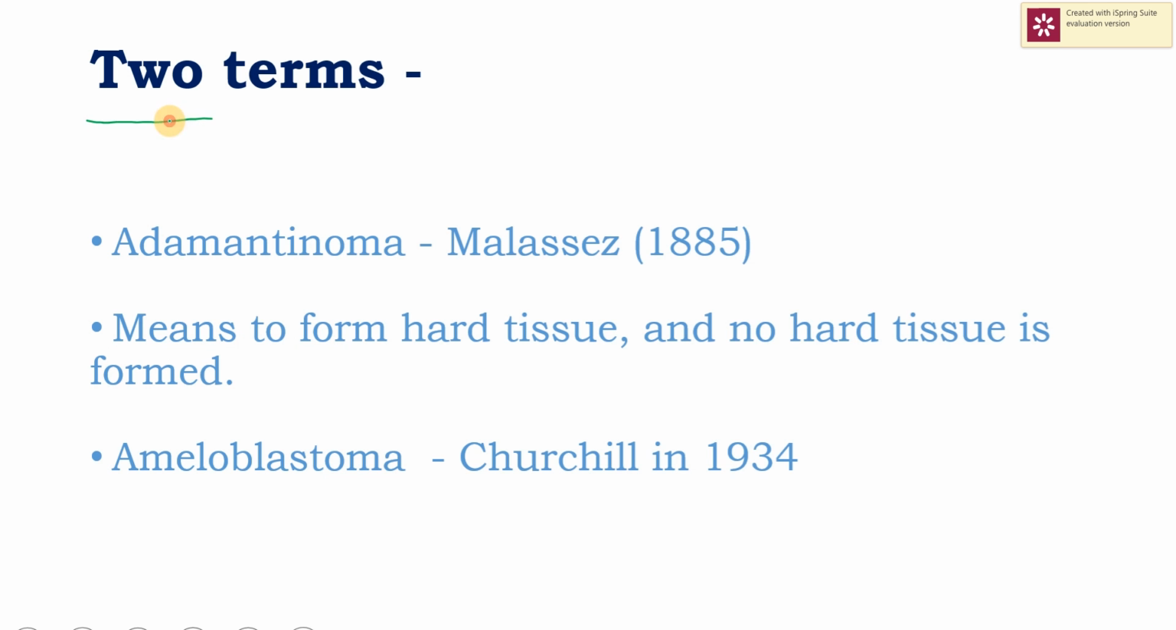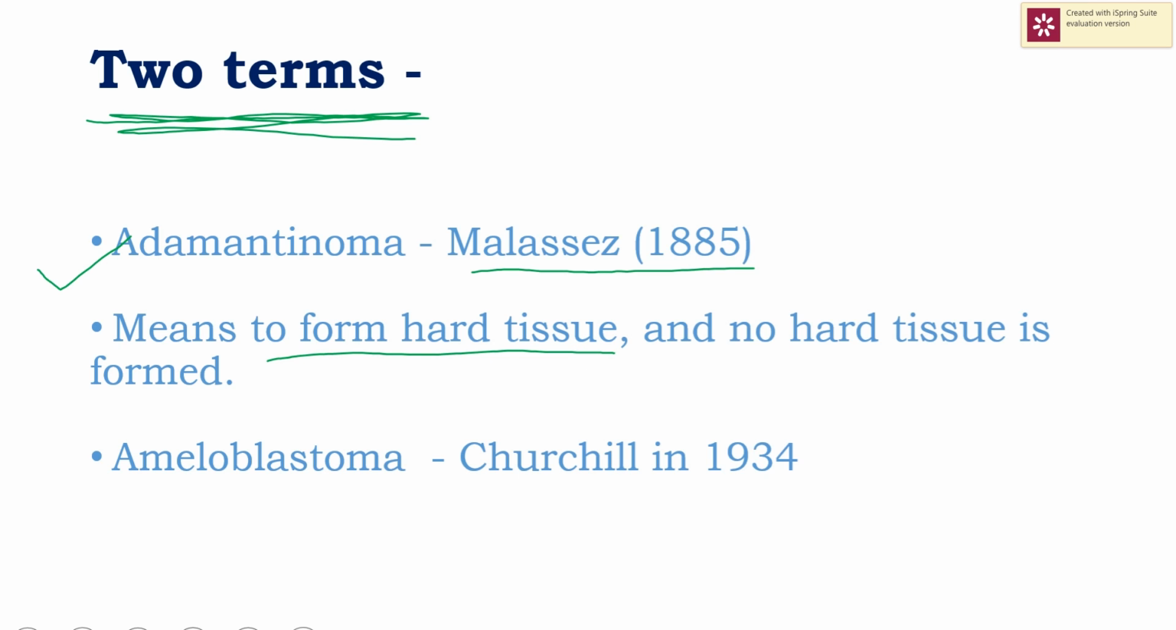Now, you need to remember two terms. First is adamantinoma. As I told you, it is the other name of ameloblastoma. It was given by Malassez in 1885. Although this term was discarded, why? Because the term adamantinoma means to form hard tissue and there is no hard tissue formation. Therefore, the new term given was ameloblastoma by Churchill in 1934.